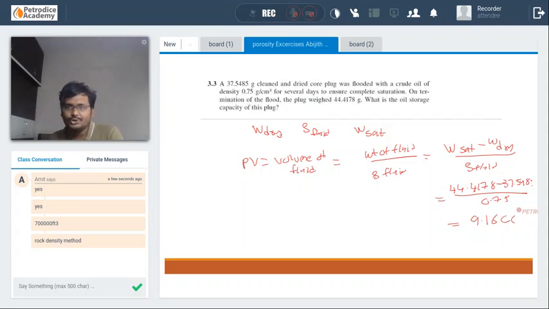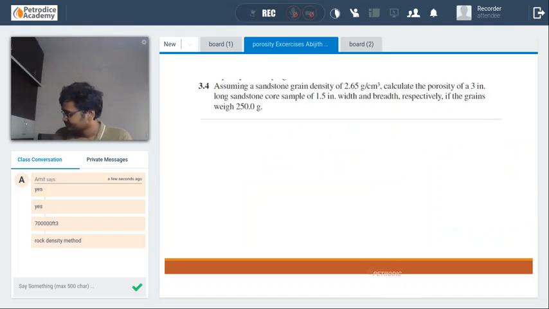Okay. It's an easy question directly based upon the theory. Guys, can anybody say which particular method is this? First give me the method. The name of this particular experimental method, assuming a sandstone grain density is given.